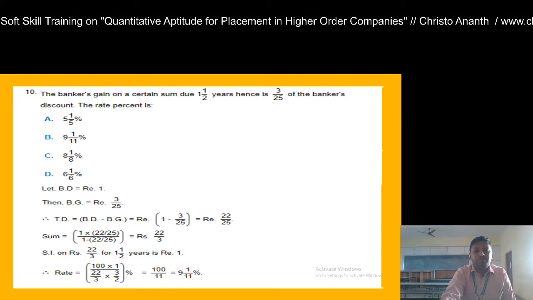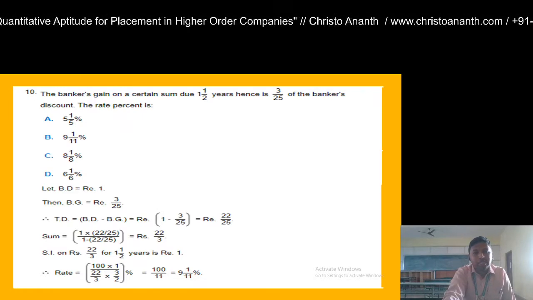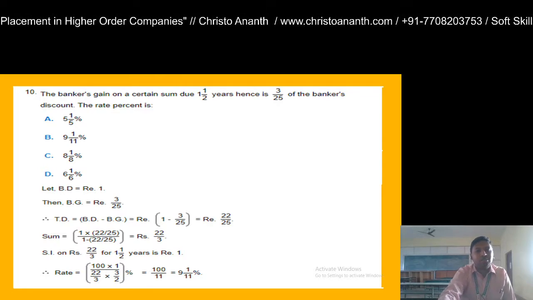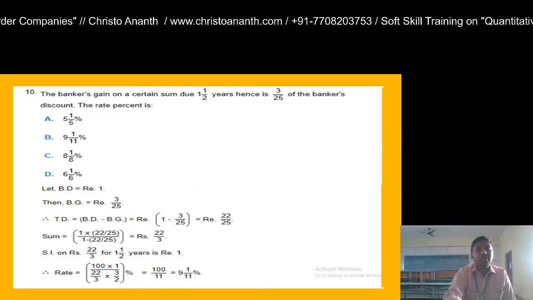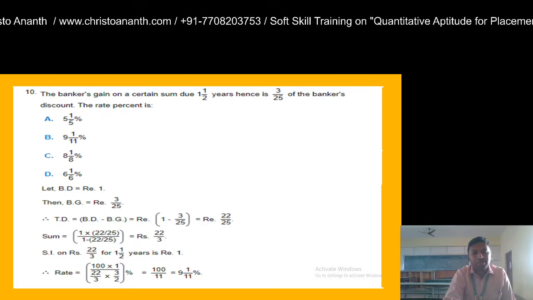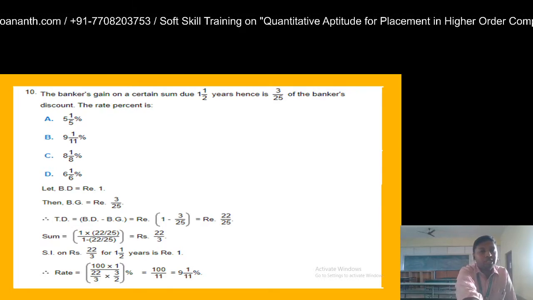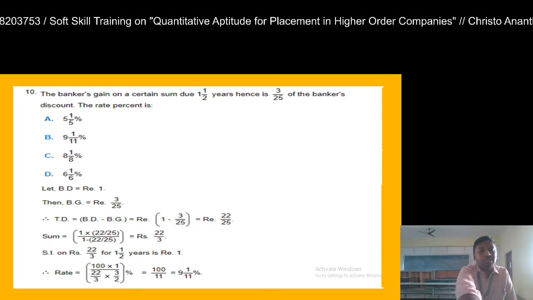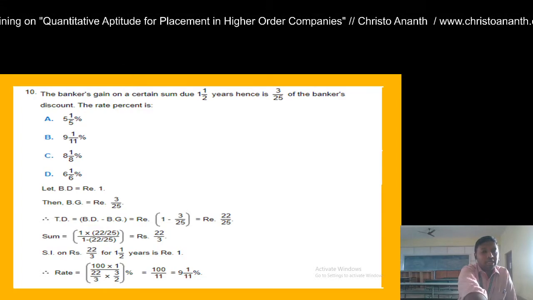From this you are going to calculate the value of sum. Sum is equal to bankers discount into true discount divided by bankers discount minus true discount. So it is 1 into 22 by 25 divided by 1 minus 22 by 25. The numerator is 1 into 22 by 25, which is 22 by 25. The denominator is 1 minus 22 by 25, which is 3 by 25.